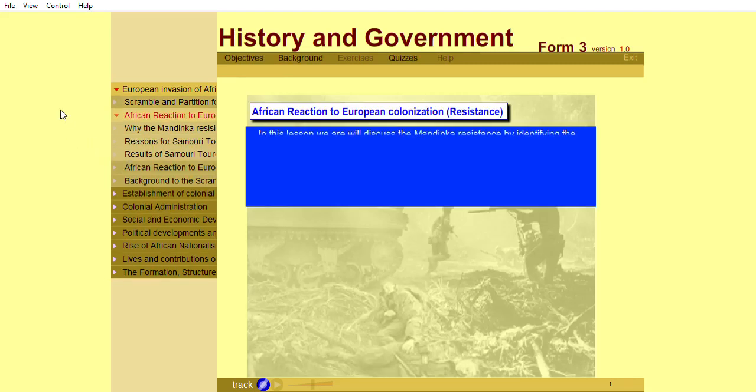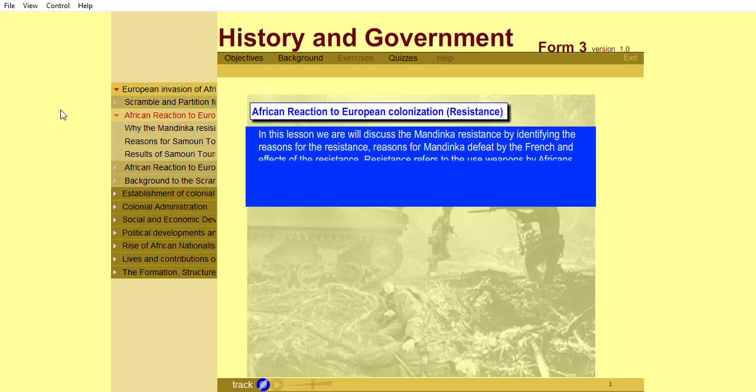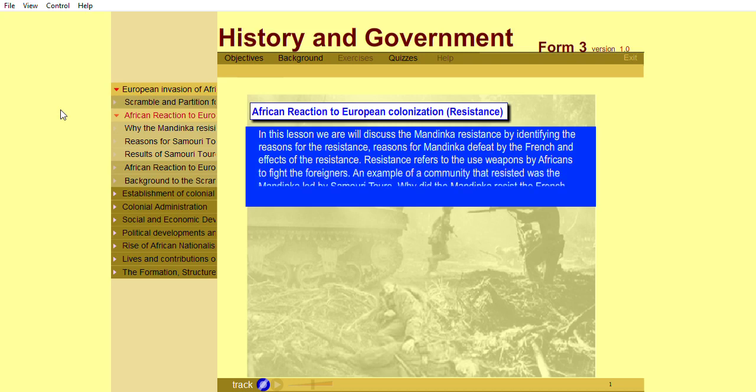In this lesson, we will discuss the Mandinka resistance by identifying the reasons for the resistance, reasons for Mandinka defeat by the French and effects of the resistance. Resistance refers to the use of weapons by Africans to fight the foreigners. An example of a community that resisted was the Mandinka, led by Samori Toure.